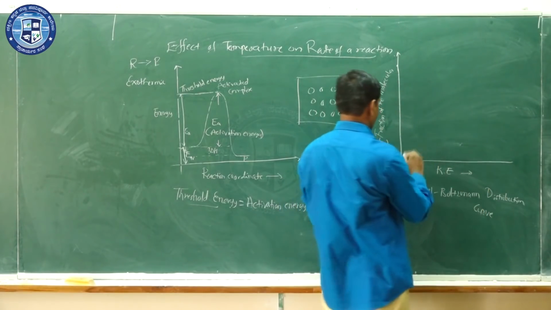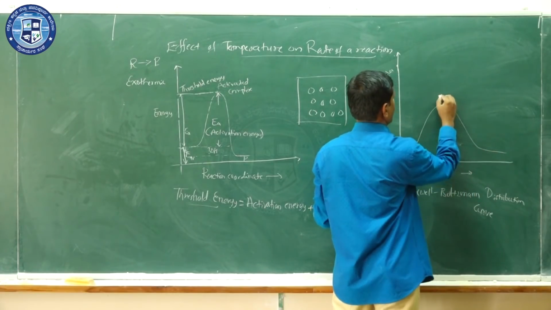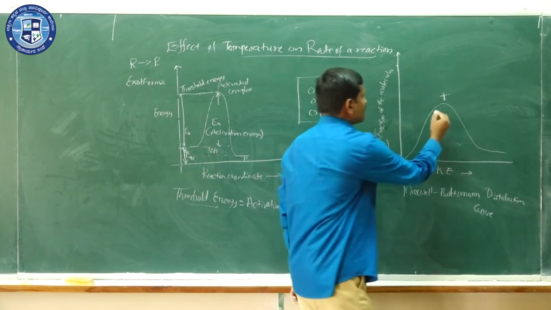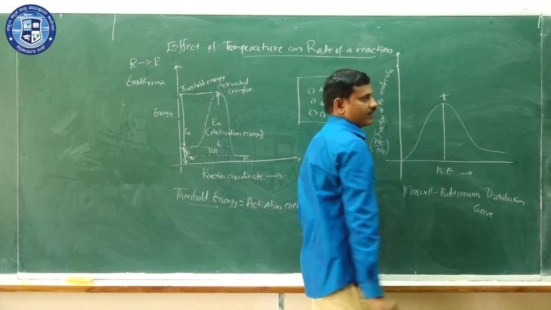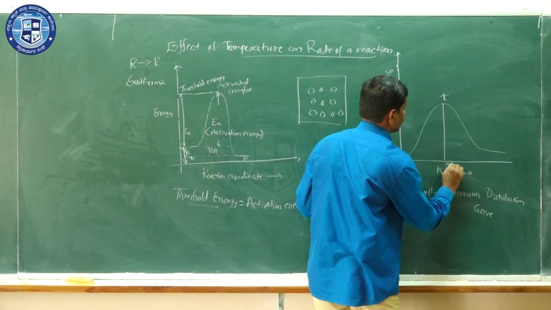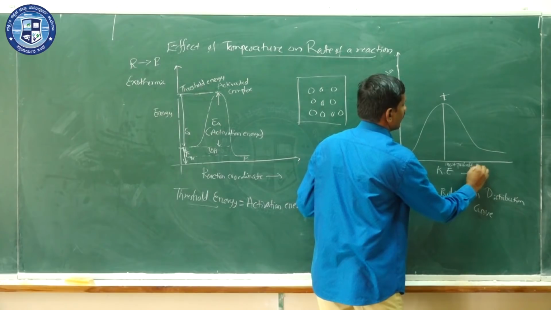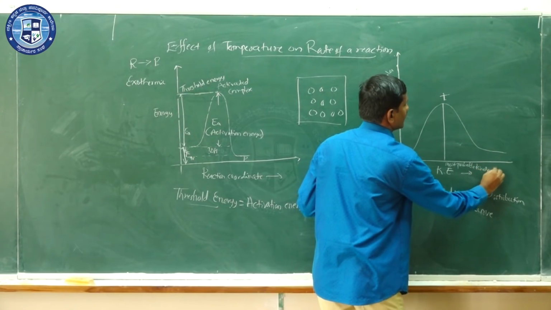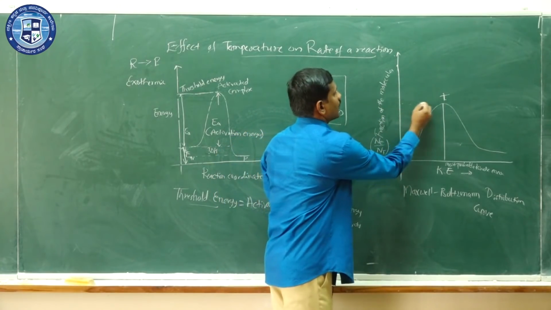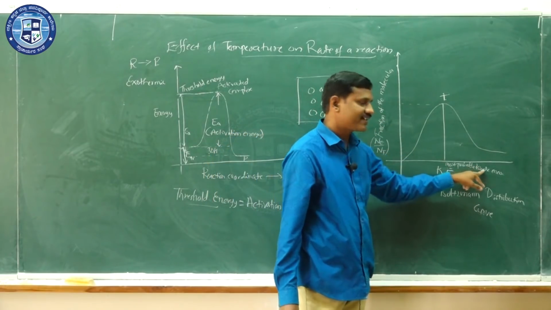Okay. So we can plot like this at a particular temperature, say T Kelvin. Now this peak corresponds to the most probable kinetic energy, because more number of molecules will possess this energy. So we call this the most probable kinetic energy.